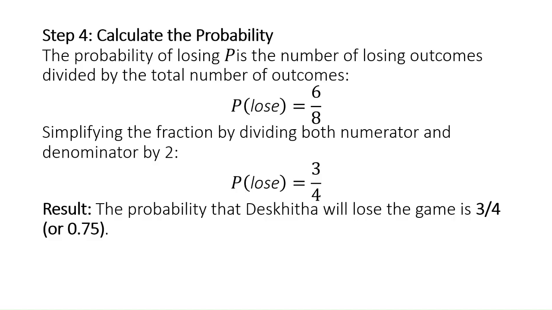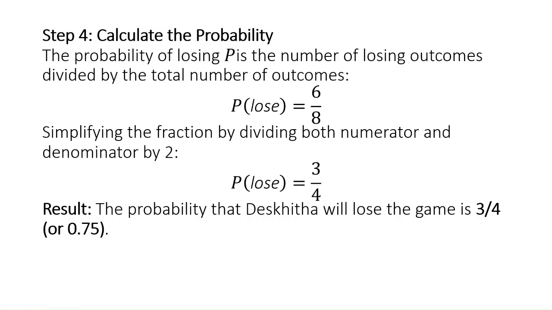6 are there. So the probability of losing is the number of losing outcomes divided by the total number of outcomes. How many losing outcomes are there? 6. How many total outcomes are there? 8. So the probability that Dikshita is going to lose will be 6 by 8, which when simplified becomes 3 by 4. So the probability that Dikshita will lose the game is 3 by 4, or 0.75.